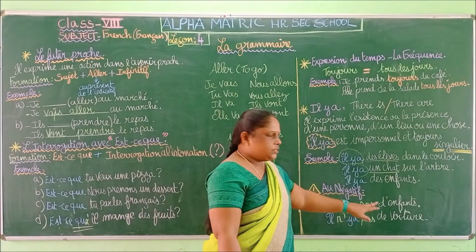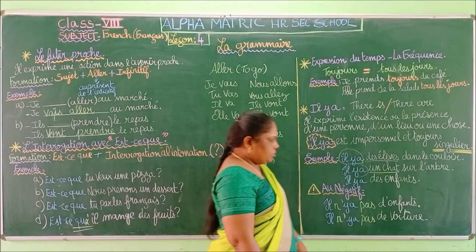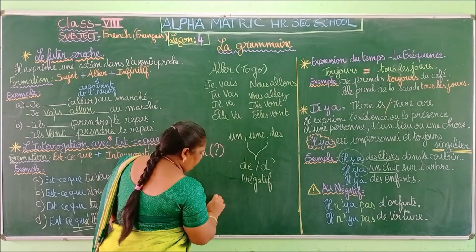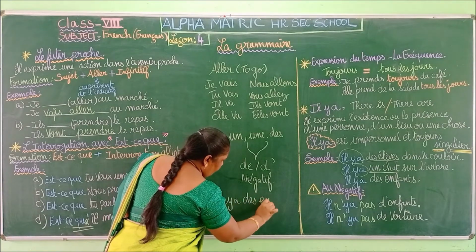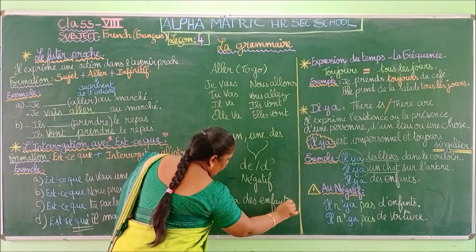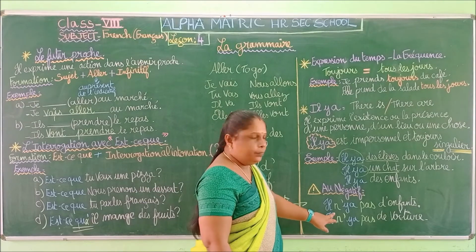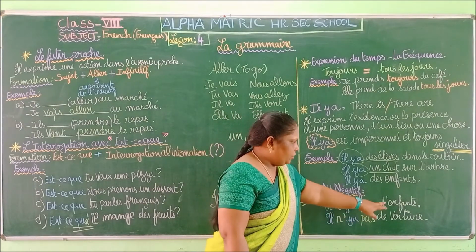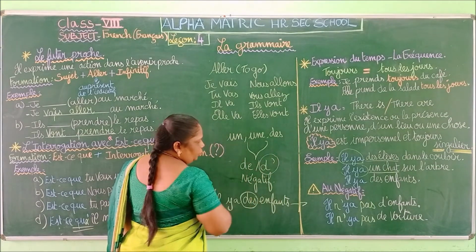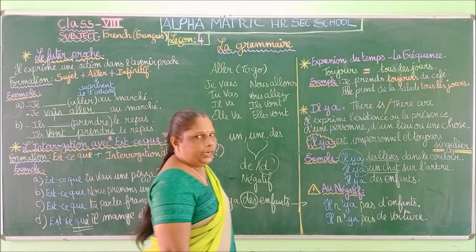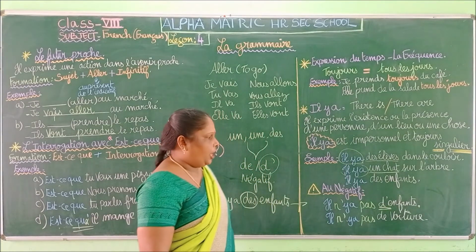Il y a. So what is this sentence here? Il n'y a pas d'enfant. So the sentence without negation, what will it be? Il y a des enfants. Okay. So they have changed this sentence, il y a des enfants, into il n'y a pas d'enfants. So des changed into d apostrophe in a negative form. You can see they have changed the des into d apostrophe.